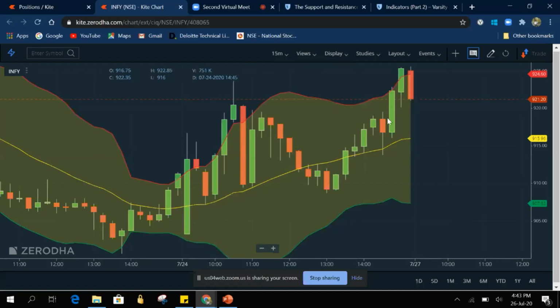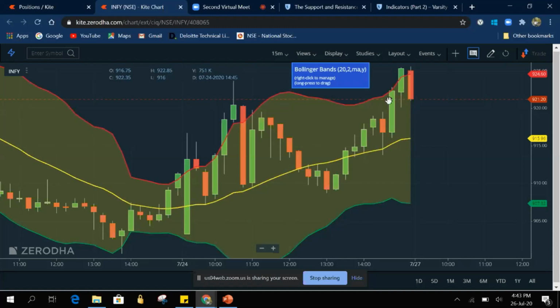But again we had a red candle, means whenever it starts falling down, we have to exit at this point, because we are not sure that it will touch or not. So again it came to the yellow line. So now we are thinking that it may again go down, but it doesn't. It again started moving up. So now again as it started moving up above the yellow line, here also we can take one more long position, and now we can wait for our target as the red line. So this time without any fail, it has hit the red line.